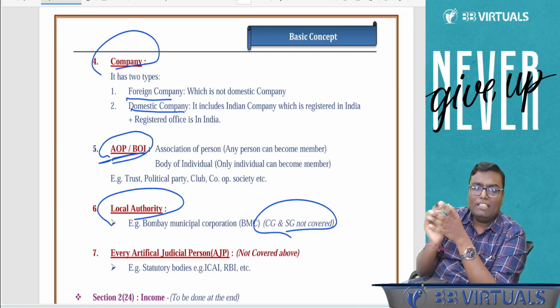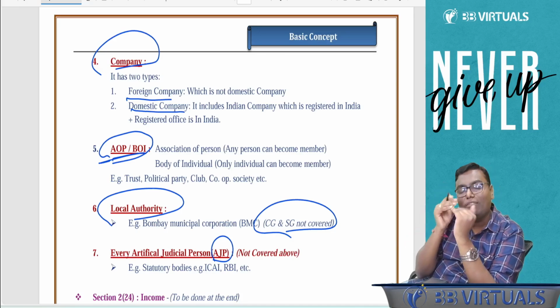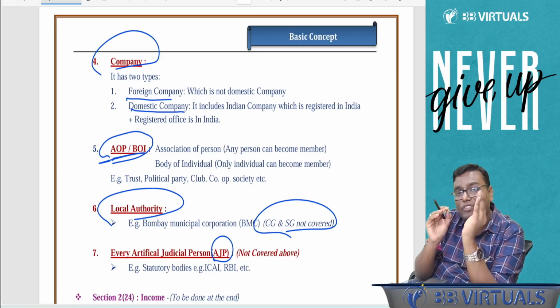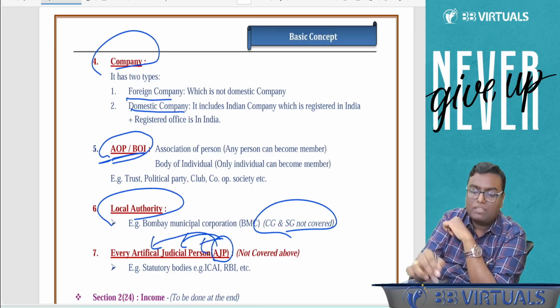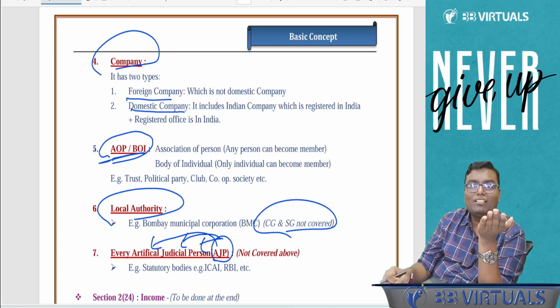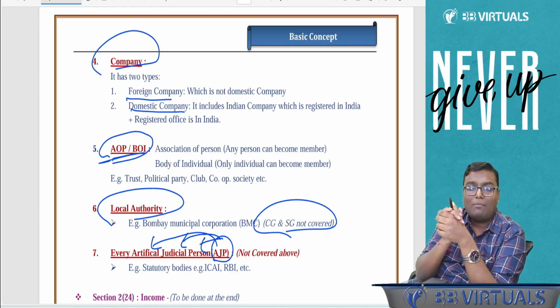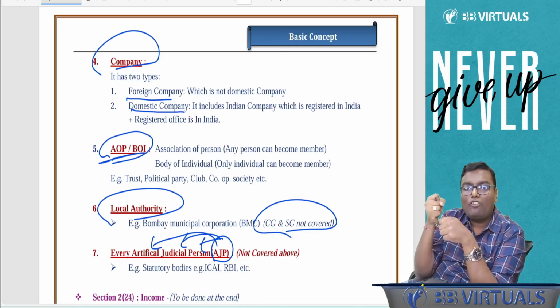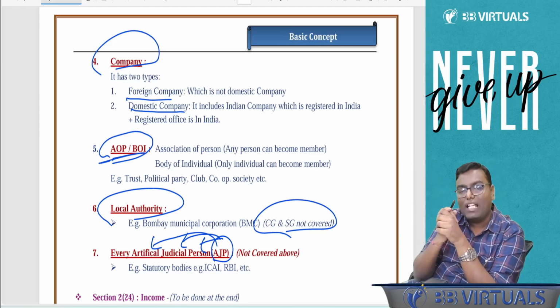The last category is AJP. Small brother of BJP? No. AJP means artificial judicial person. Any kind of person which is made by the floor of Parliament, which has a separate act. RBI, SEBI, Competition Commission of India, CBDT. Can I say this kind of bodies have their separate act? So they are called what? Artificial judicial person. High Court, Supreme Court, even they are also called artificial judicial person.